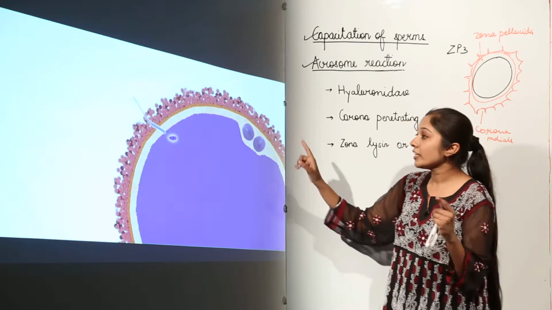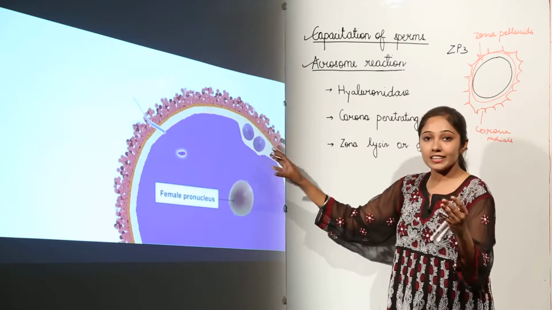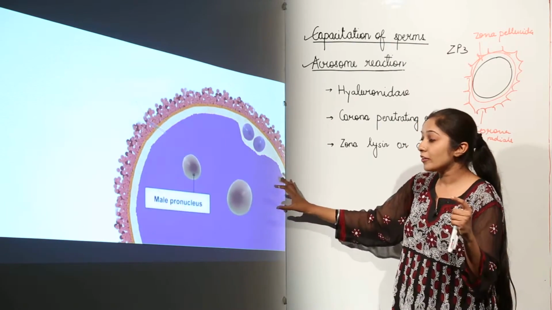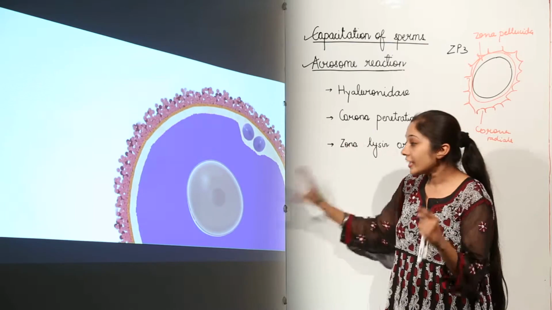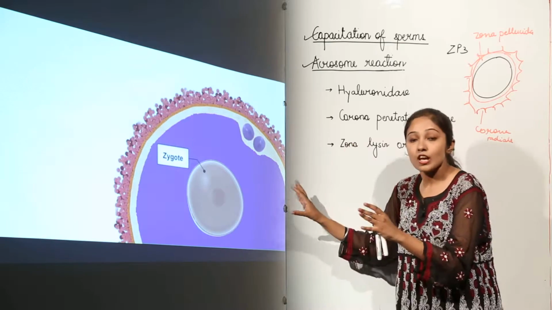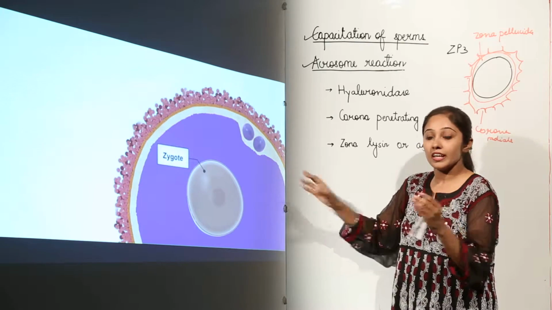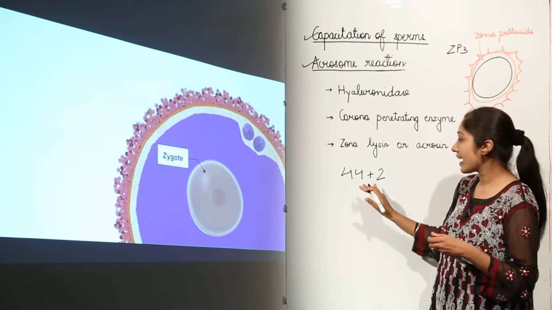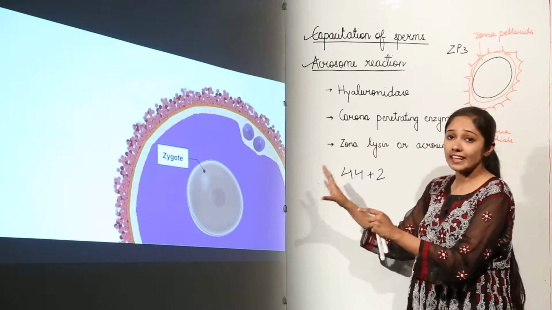So the sperm which is actually going to enter, the nuclear contents of the sperm are going to fuse with the female pronucleus, which is being formed during meiosis II. When these two fuse, they are going to form the zygote, a diploid nucleus which has the genes from both the parents. It is diploid because it has restored the number: 44 autosomes plus 2 sex chromosomes, so 46 chromosomes in total. That is why it is a diploid nucleus, or we can also call it a zygote.